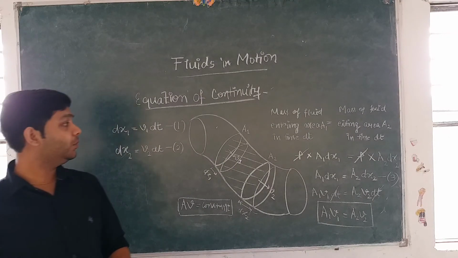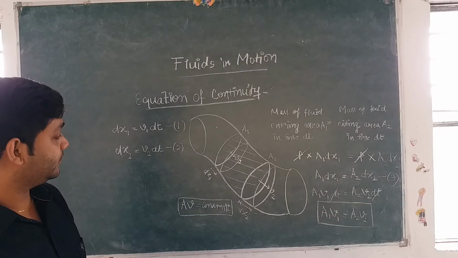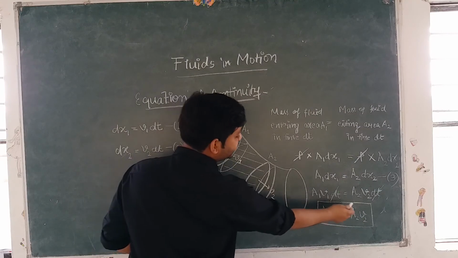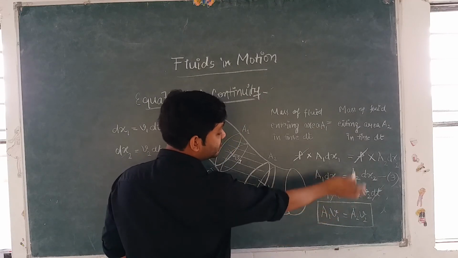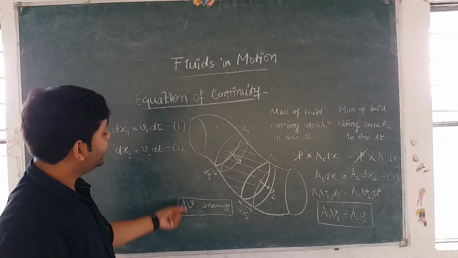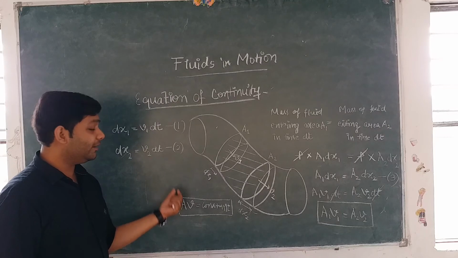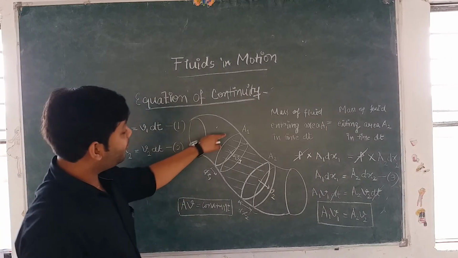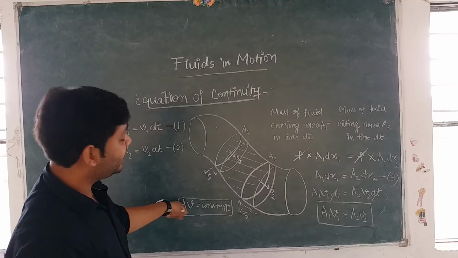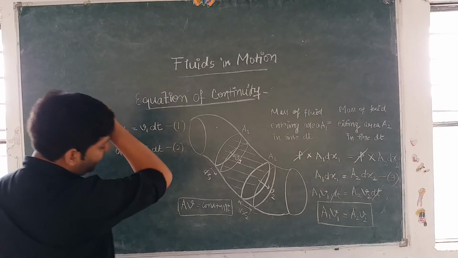First write up to here, okay? And then we shall move forward. I hope you have copied it. So A1 V1 is equal to A2 V2. This equation is called the equation of continuity. From this equation we can conclude that at any point inside the tube, write this also, at any point inside the tube, the product of area of cross section and velocity is constant, right? So what does this mean?